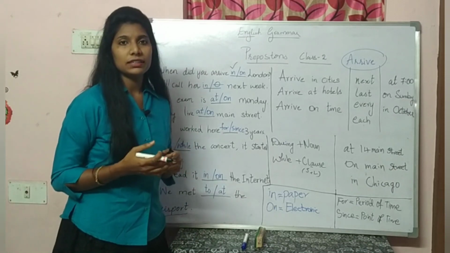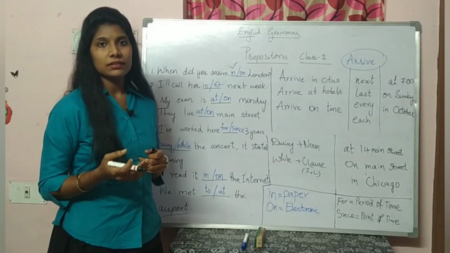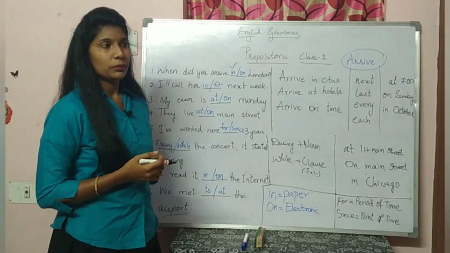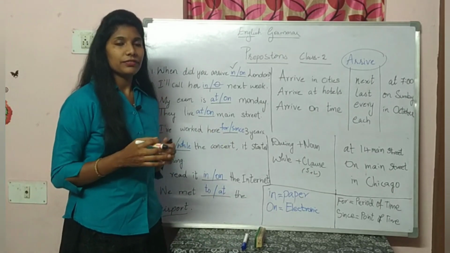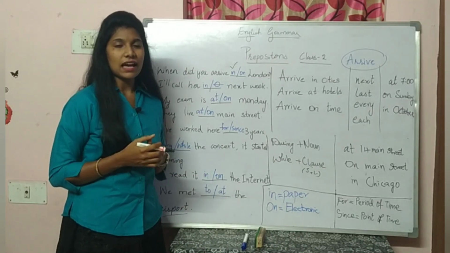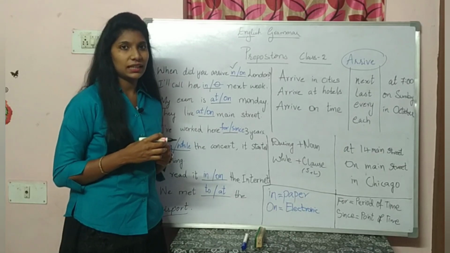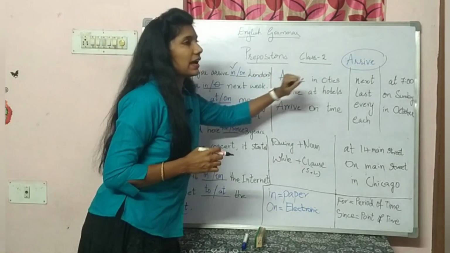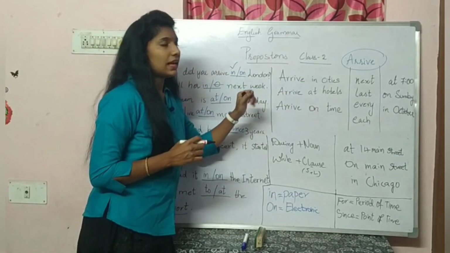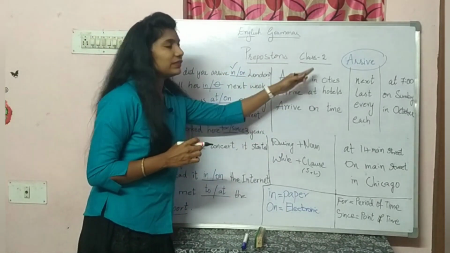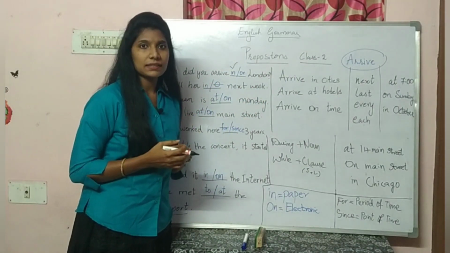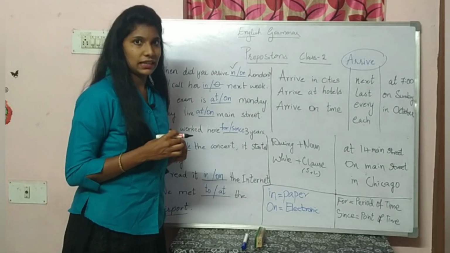Coming to a country, city or state, or whatever the location, in a huge location, if we don't know the particular place within that location, in those cases I'm going to use the preposition in. Coming to the word arrive, I am using the example with arrive. Arrive in cities, like arrive in London, arrive in a country, in a state. In such cases, I am going to use the preposition in.